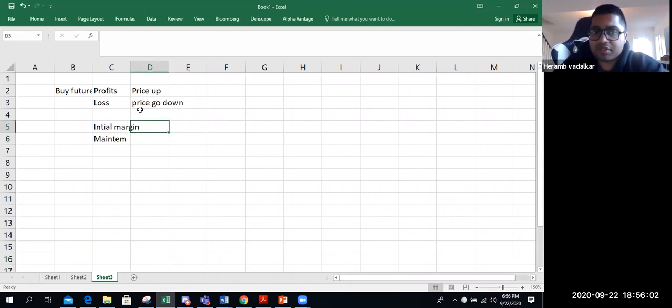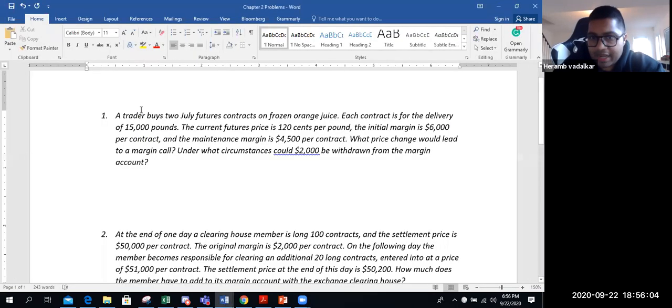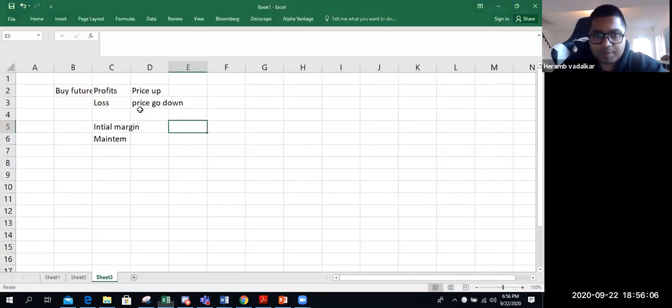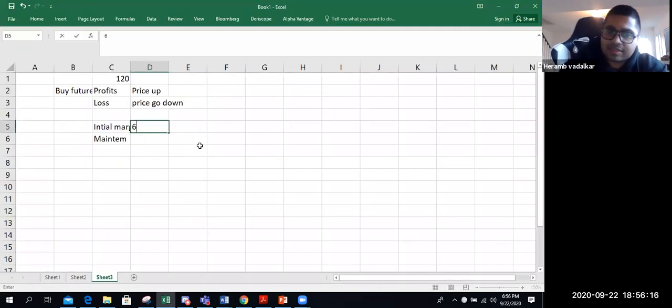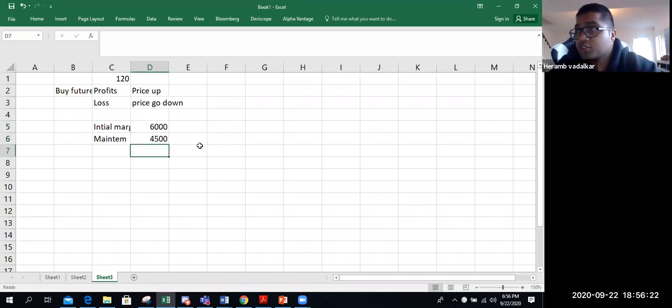So they have given you some figures, right? You're buying a contract, right? The current price was 120. So 120 cents is the current price, right? They have also said initial margin is 6,000 and maintenance margin is 4,500. So how many dollars can you lose on this contract before hitting the maintenance margin?